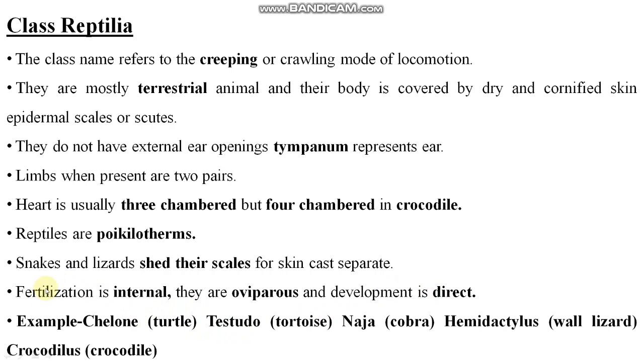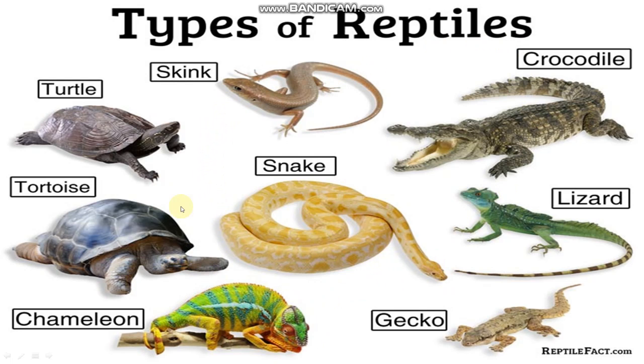Clear? Examples: Chelone, turtle, Testudo, tortoise, Naja, cobra, Hemidactylus, wall lizard, Crocodilus, crocodile. These are the scientific names of the animals. These are reptiles: skink, turtle, tortoise, snake, gecko, chameleon, crocodile, lizard, etc.